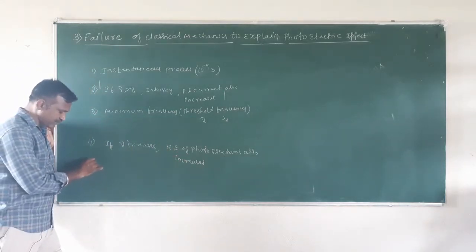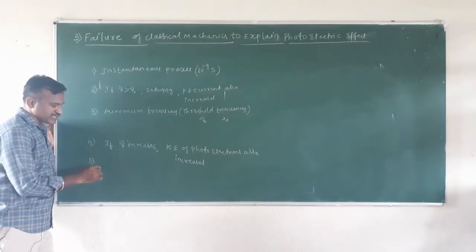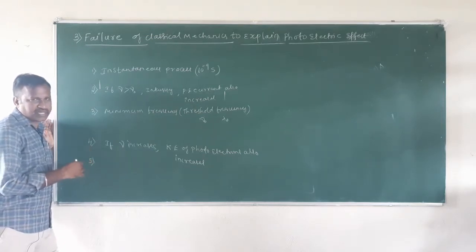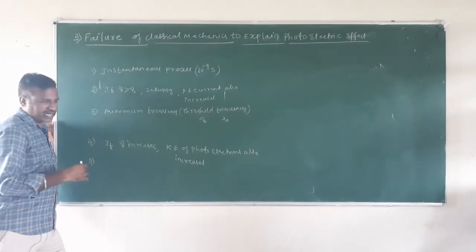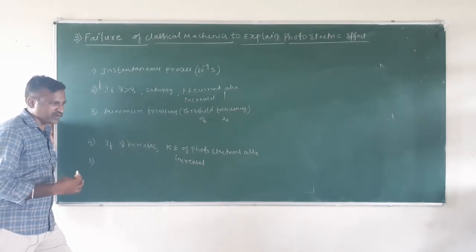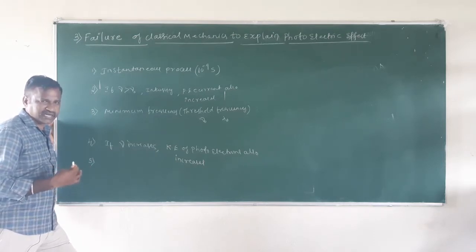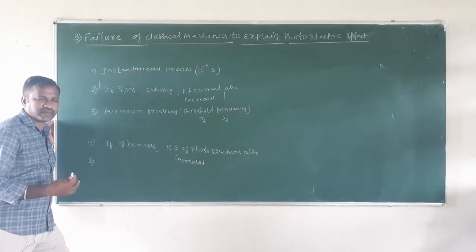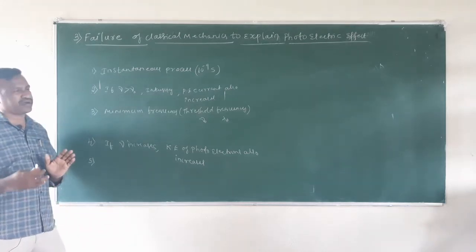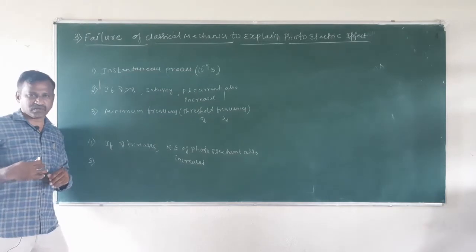And the fifth observational fact is that if you increase the negative potential of the anode plate, or the collector plate, that is, you make the anode more and more negative, the stopping potential also increases. So these are all the observational facts about the photoelectric effect.